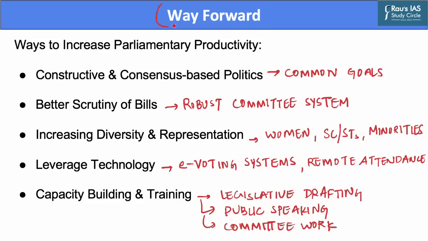In the end, let us discuss the factors that can play a role in increasing the productivity of the Parliament. There are many ways. First, there is a need for a greater focus on constructive and consensus-based politics, where members of different parties work towards a common goal. This would reduce disruptions in the House and would allow the Parliament to function more effectively.